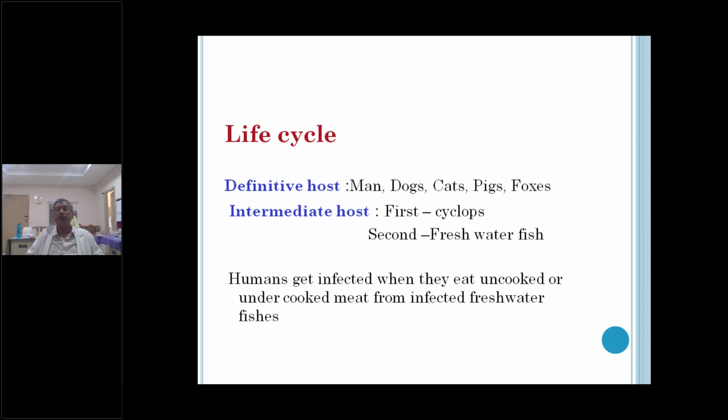Humans get infected when they eat uncooked or undercooked meat from infected freshwater fishes. That is the mode of transmission of the infection to the definitive host.